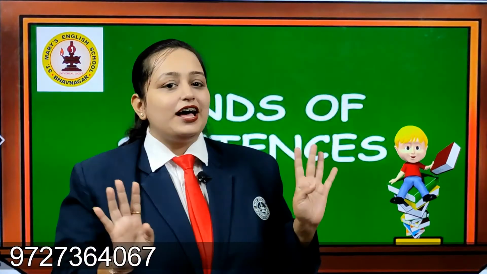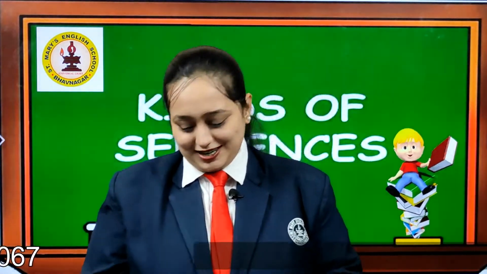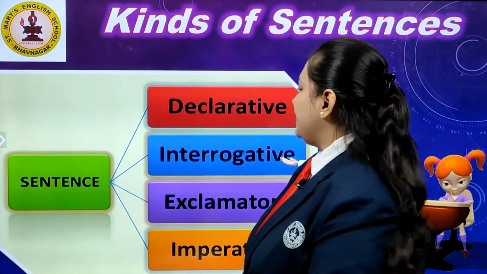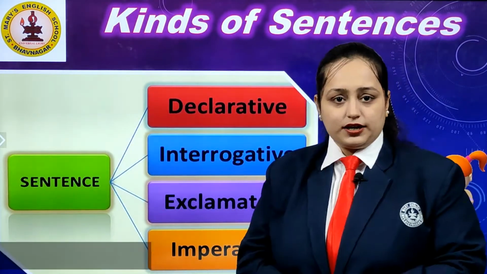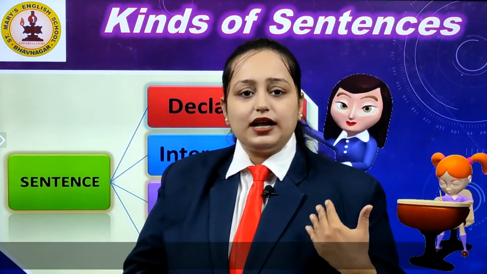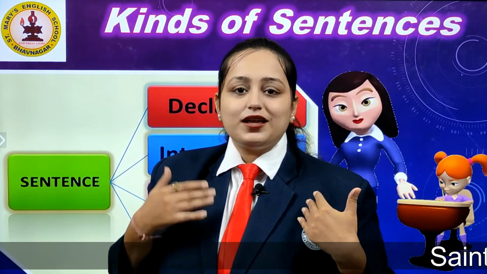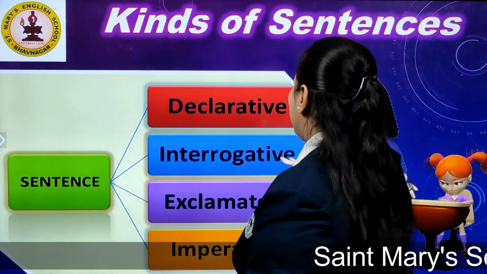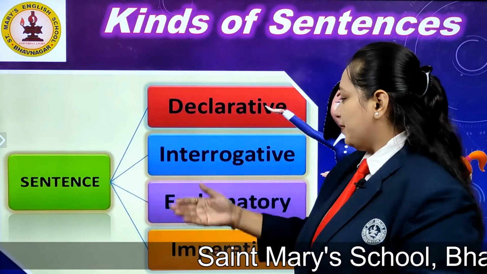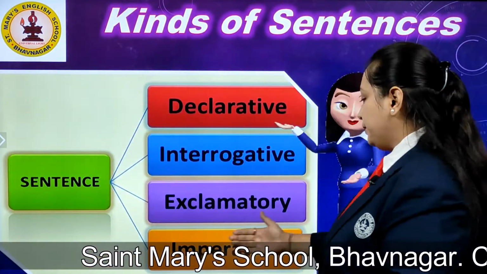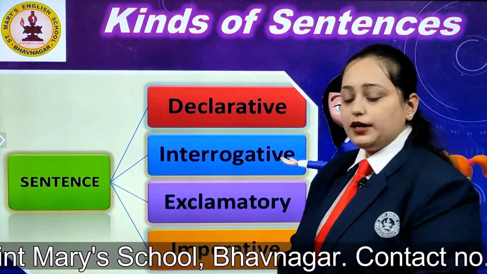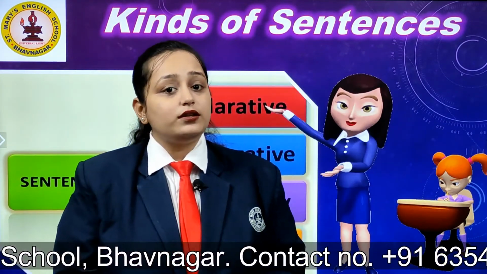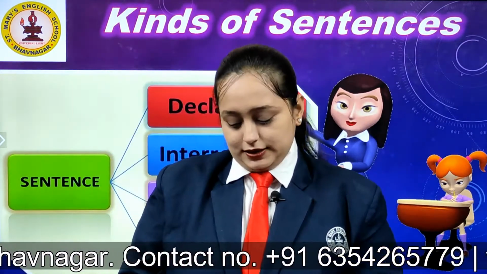Now, as I said, there are 4 types of sentences. First of all, we'll look at the declarative sentence. What is a declarative sentence? A declarative sentence is something that declares. The second one is the interrogative sentence. The third one is exclamatory. And the last one is the imperative sentence. Now let's look at the types of sentences in detail.